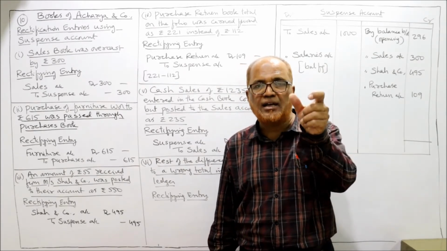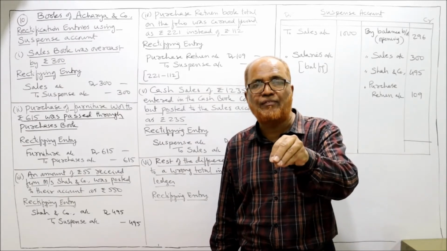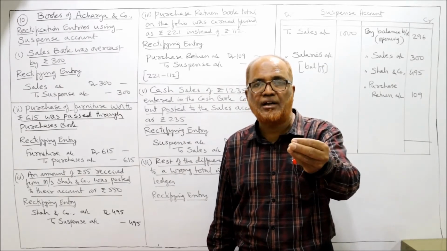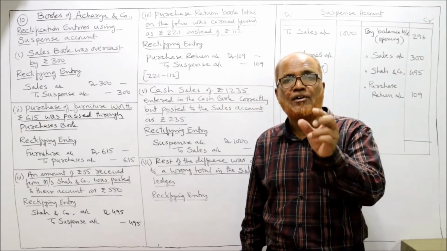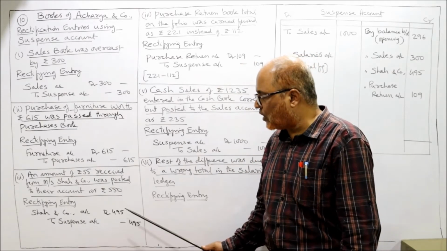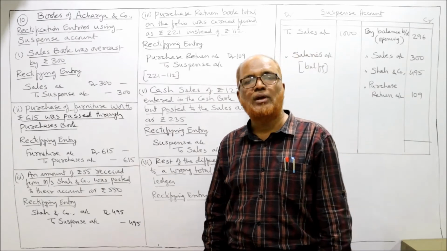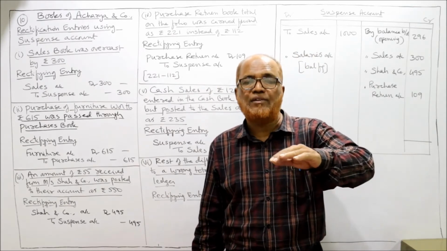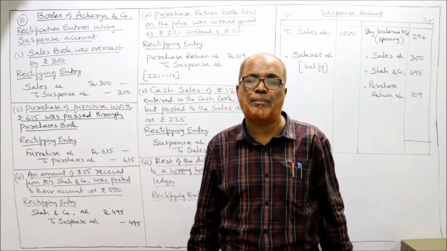So actually Shah and Company should be credited by only 55, but instead of 55, they were credited by 550. How much excess amount? 550 minus 55, you will get 495. So 495 excess credit has been given to Shah and Company.